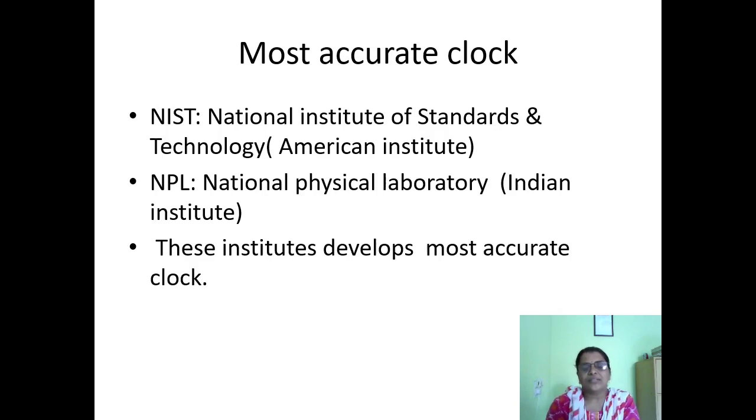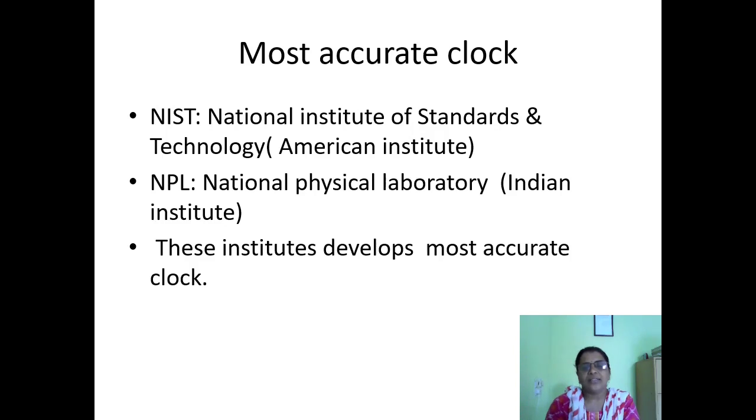Some institutes in the world develop the most accurate clocks. One of them is the National Institute of Standards and Technology, an American institute. Another institute, in our India, is NPL, which stands for National Physical Laboratory.